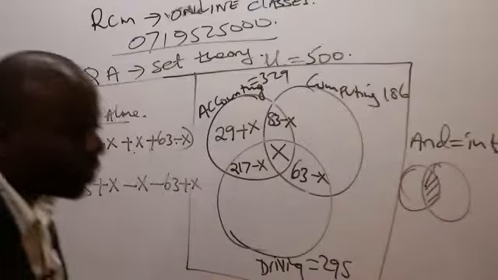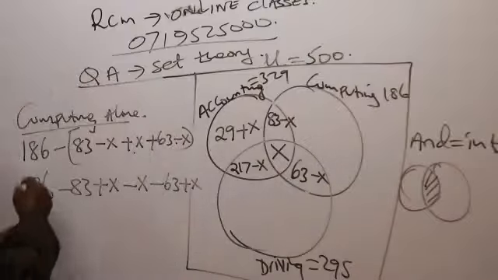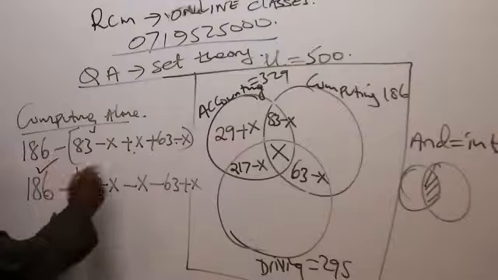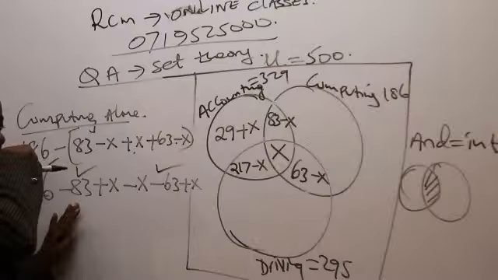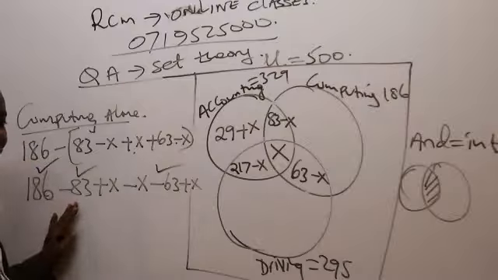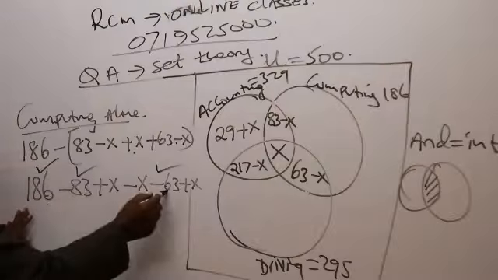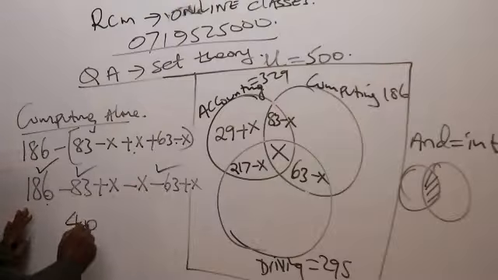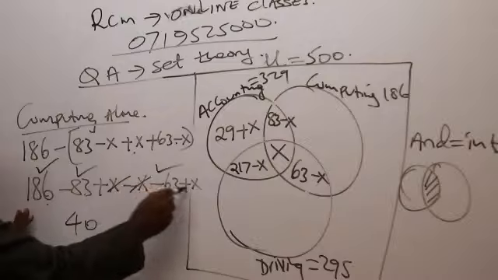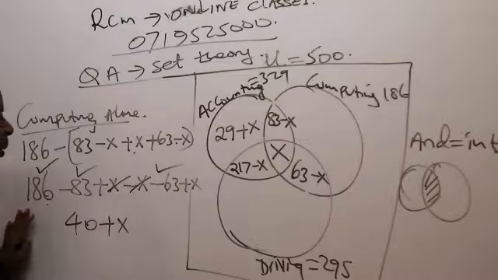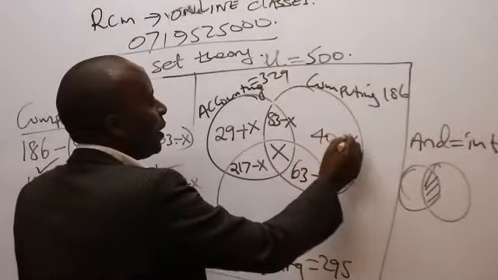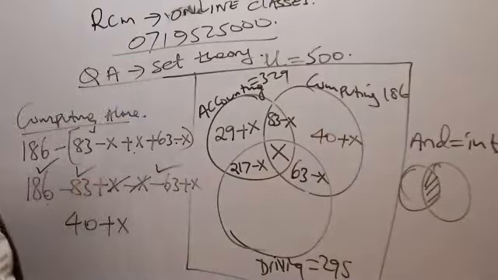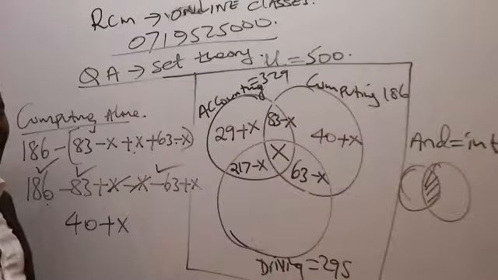This will be 186 minus 83 minus 63. Lucy tells me this will be 40. And then the x's cancel, leaving me with 40 plus x. So computing only is 40 plus x.